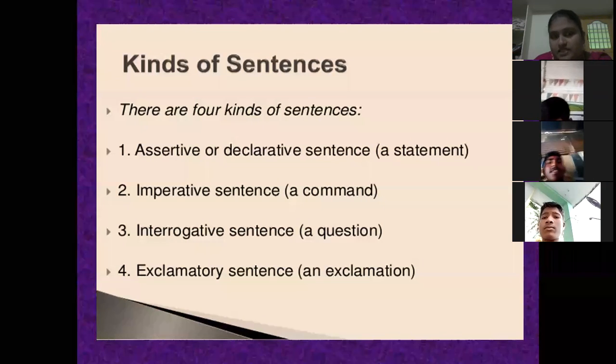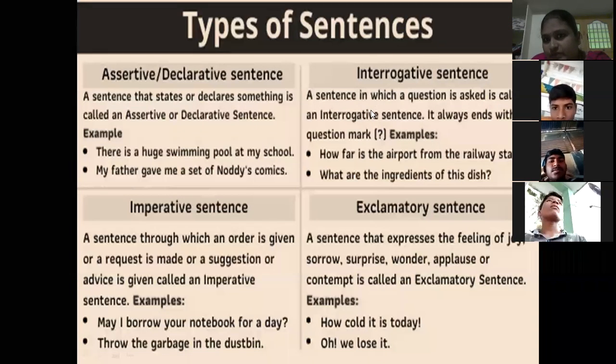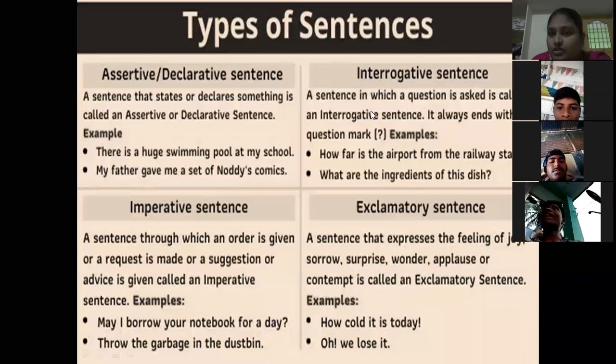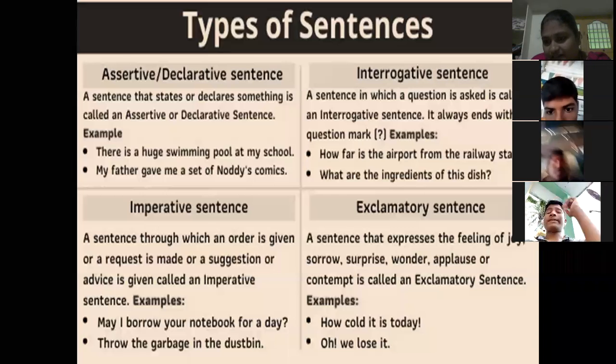In the previous class we discussed assertive sentence. Now we are going to discuss interrogative sentence. Interrogative means, see here once, an interrogative sentence means a sentence in which a question is asked. All types of questions. Yes, children? Any doubt?